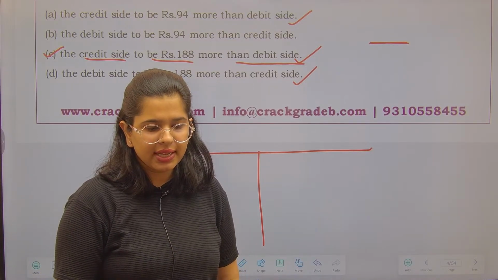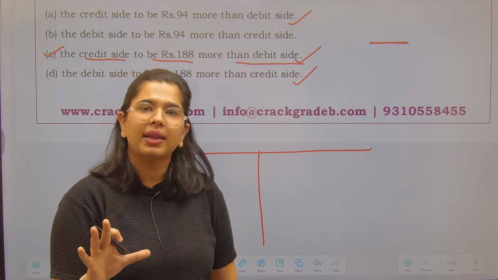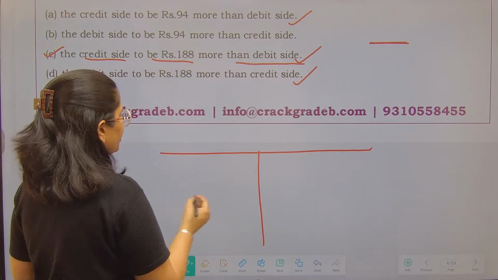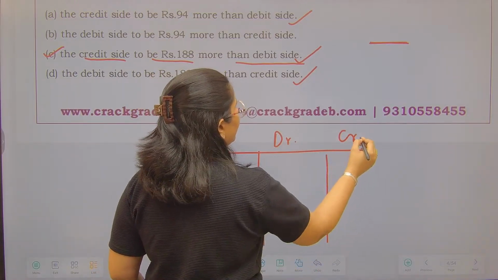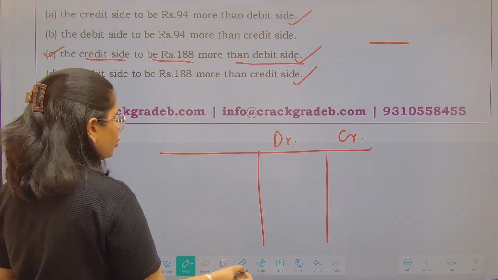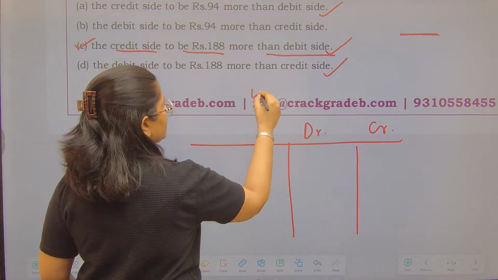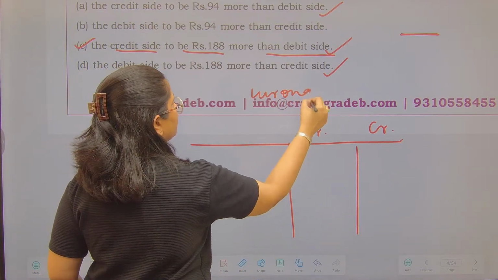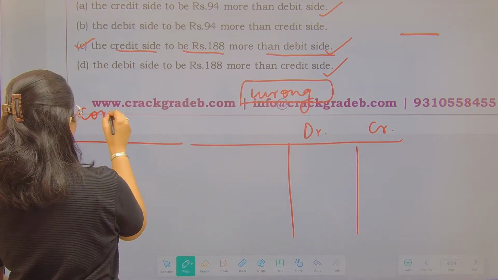छोटा सा देखो, इस तरीके के क्वेश्चंस करने का ट्रिक यही है कि आपको अपना स्टेटमेंट बना लेना है. Instead of showing there is a debit side, then there is a credit side as well. आपका सप्लायर का अकाउंट कौन सा उसमें आता है? Then you have to find out that this is the correct one, this is the wrong one, and this is the correct one.